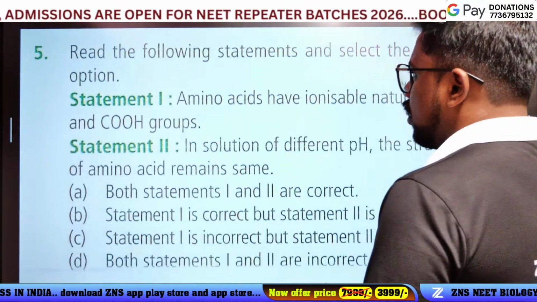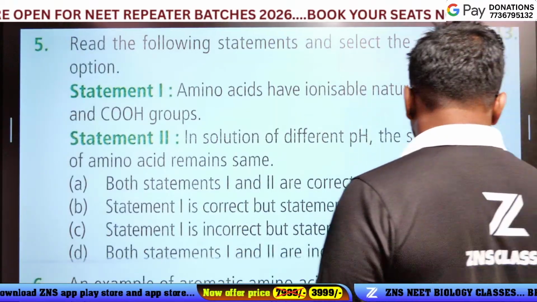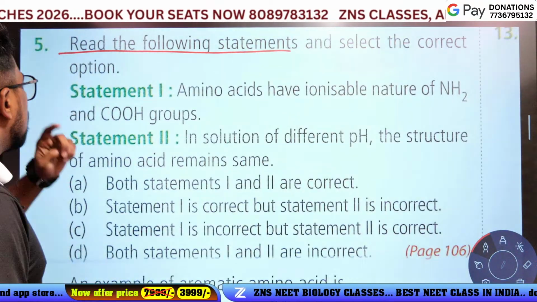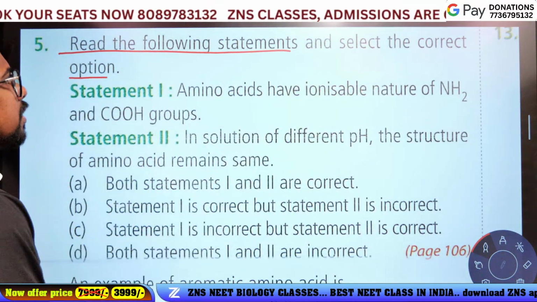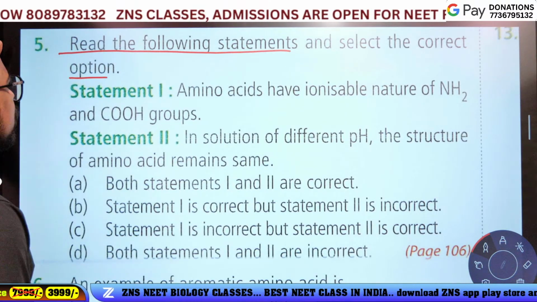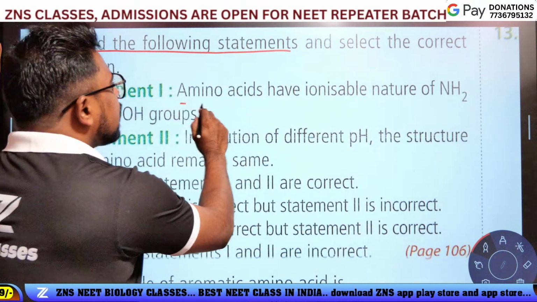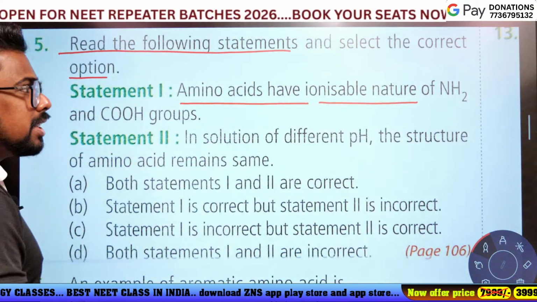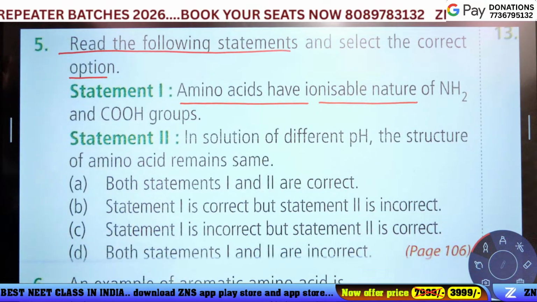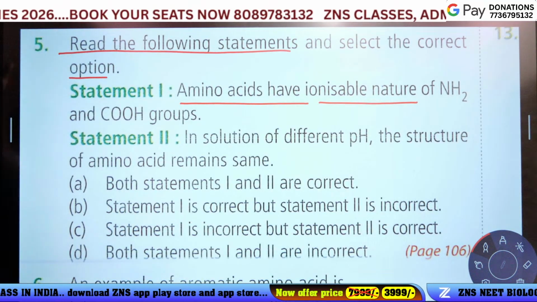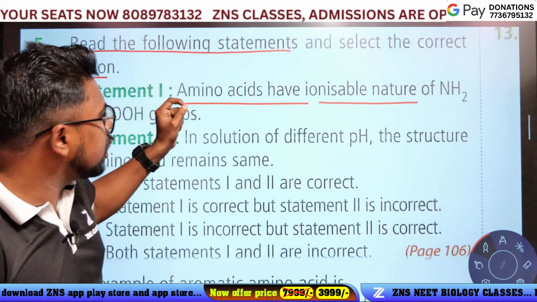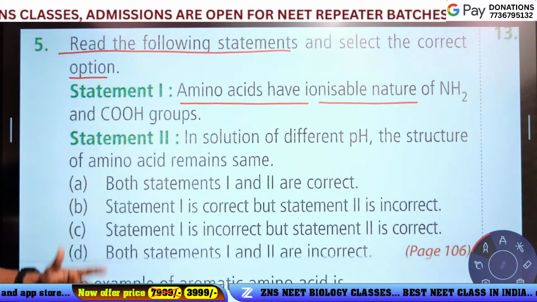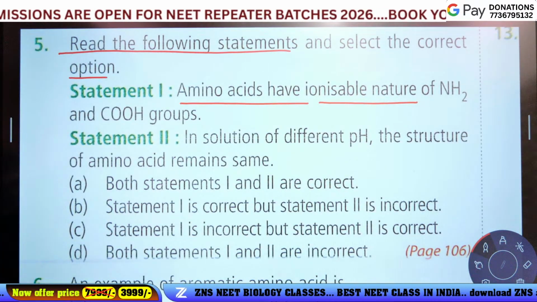The fifth question. Read the following statements and select the correct option. Statement 1: the amino acids have ionizable nature of the NH2 and COOH groups. Is the statement correct or incorrect?